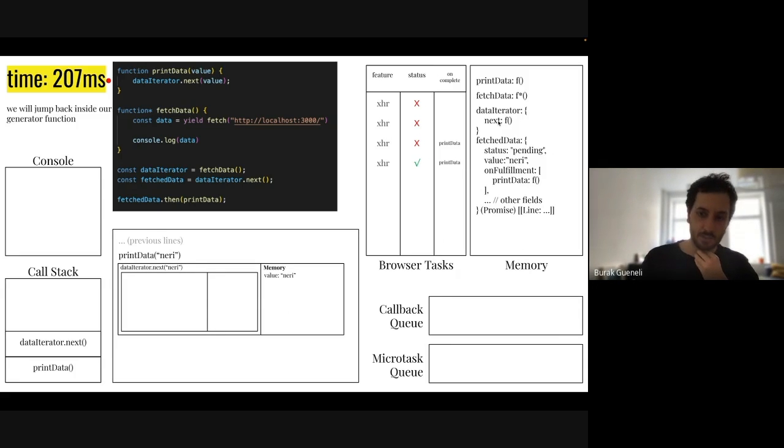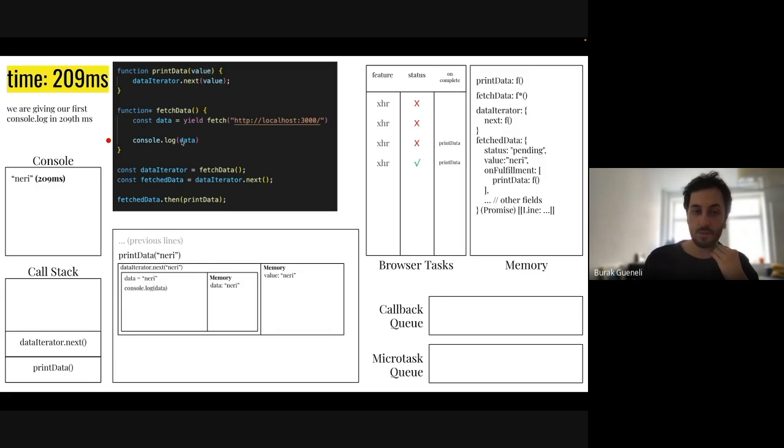And with this next function, we are actually getting back inside of the generator function that we skipped. So we skipped here actually. We just ran this yield fetch function and we didn't even assign the value of data inside of it. Now we will return back to it and we will assign the data that we fetched to the data variable that we have in the fetchData generator function. And we will continue, since we have this data inside of here, and since we finished executing this line, now we can continue to the second line.